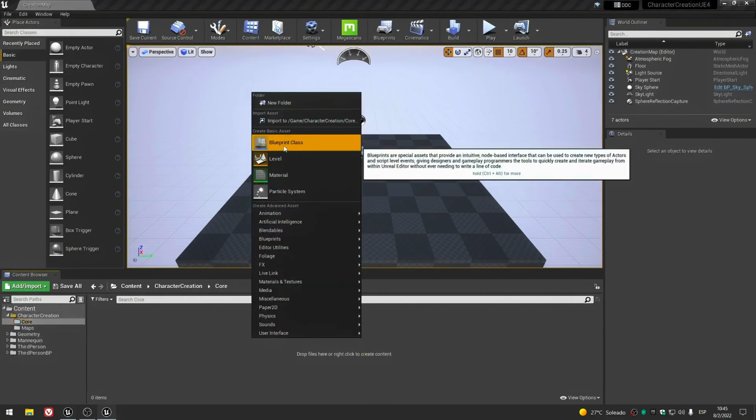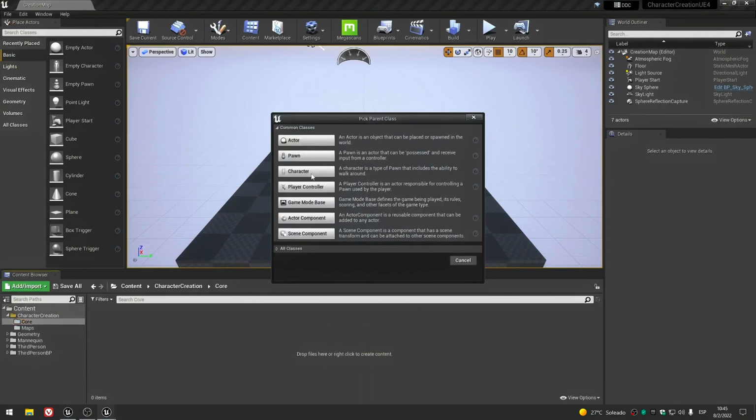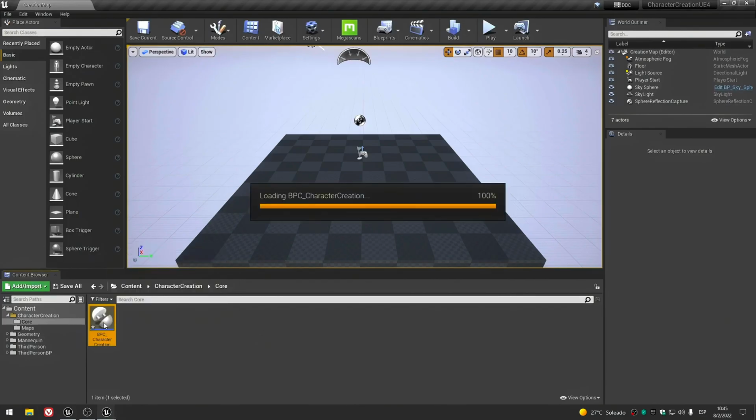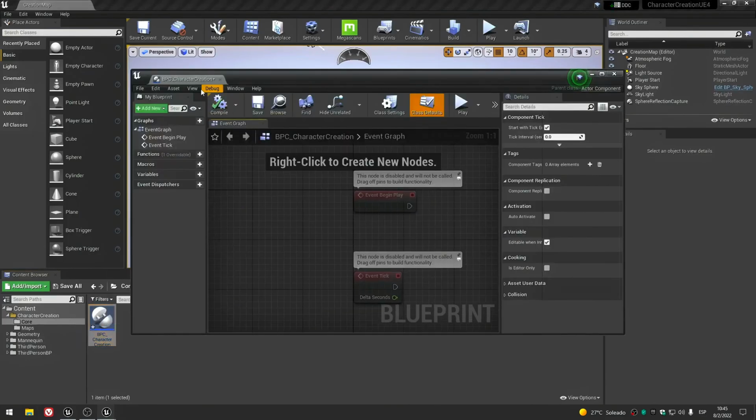The first blueprint that we're going to create is the component itself, and we're going to call it blueprint component character creation, and it's going to be our system, right?